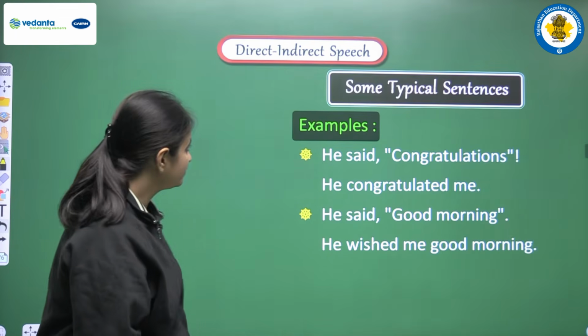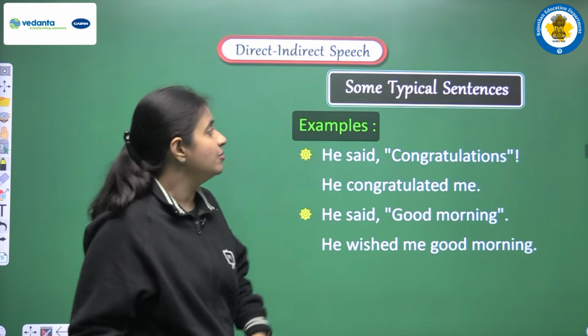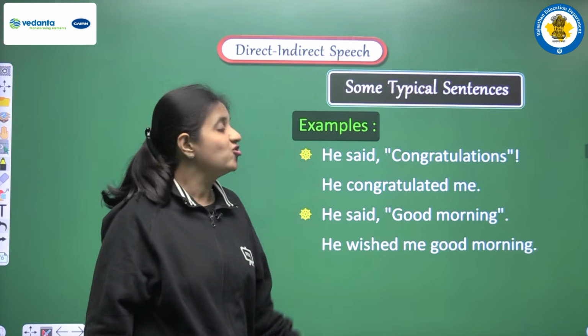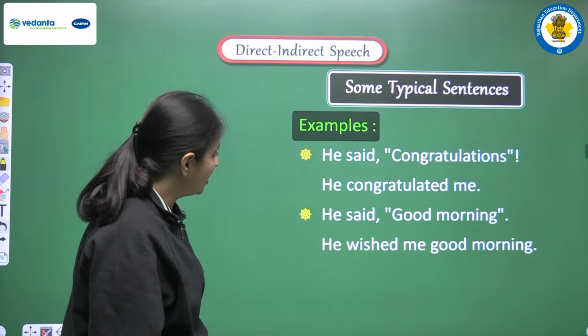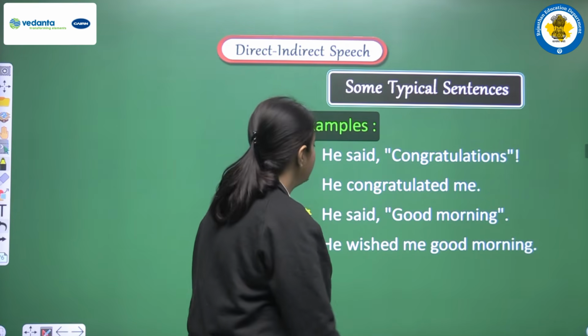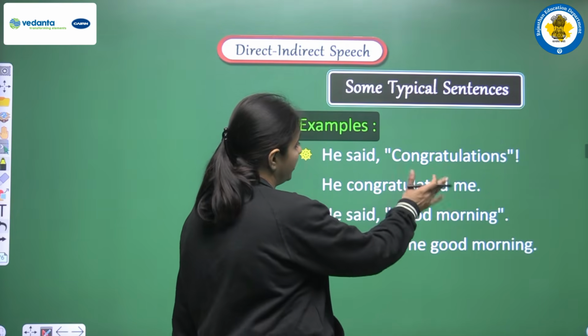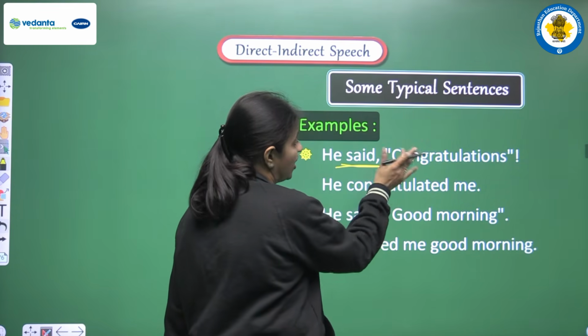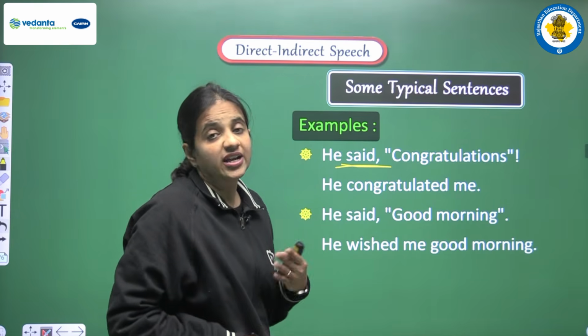Clear? So now we are having some more typical types of sentences. So let's see. He said congratulations. So how can we do the conversion? Make a simple positive sentence and we can write he congratulated me. Okay, no need to change said, no need to add any kind of conjunction here.